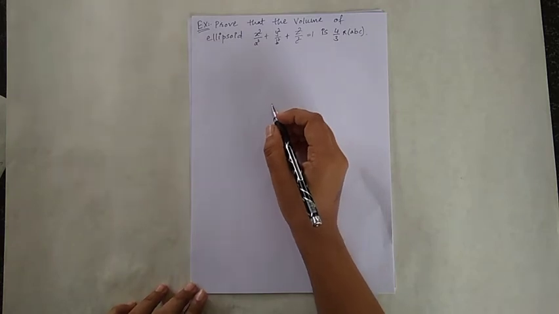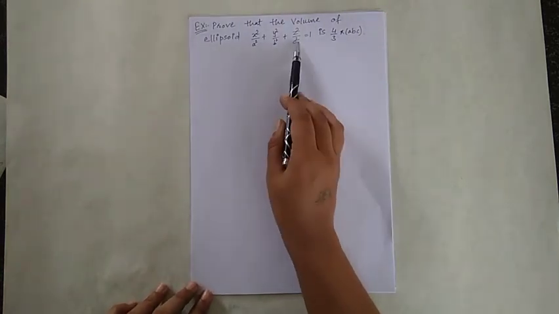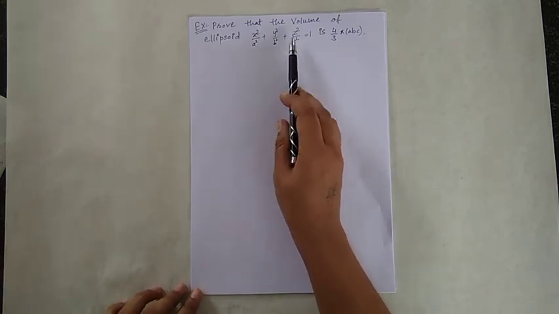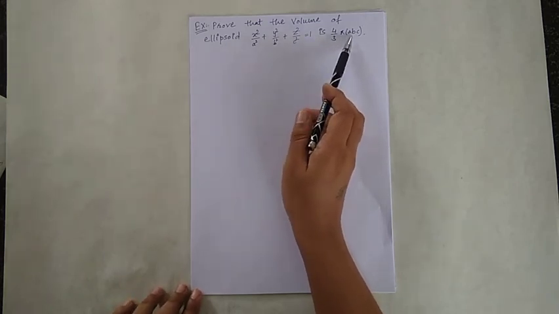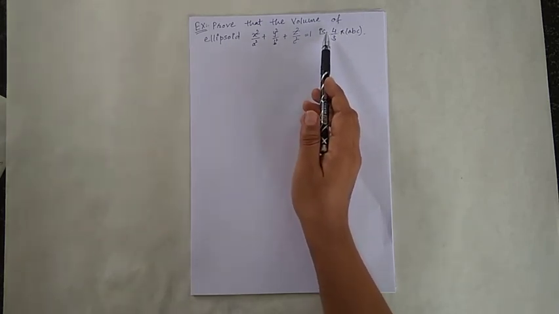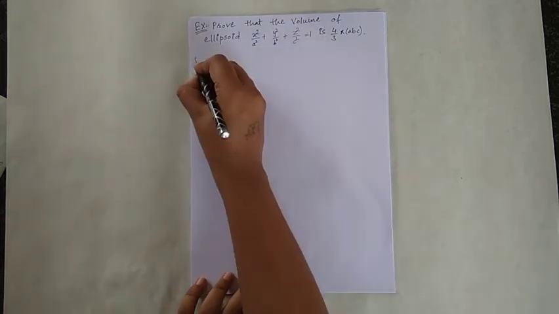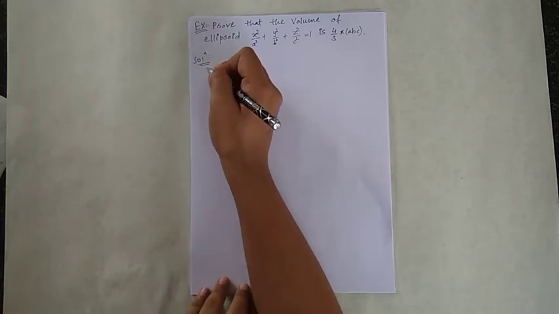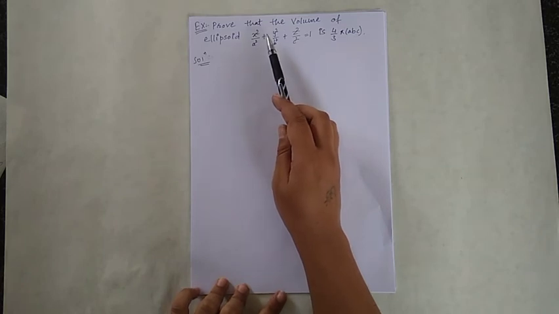Our next example: prove that the volume of the ellipsoid, equation of ellipsoid x square upon a square plus y square upon b square plus z square upon c square is equal to 1, is 4 pi by 3 into abc. Solution. We are going to solve this problem using change of variable by Jacobian.